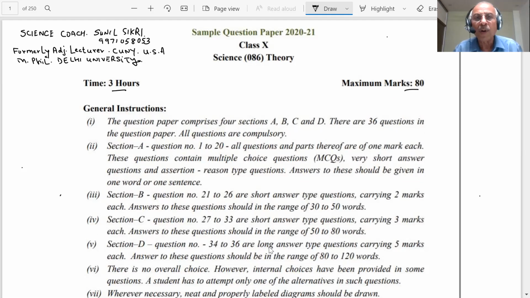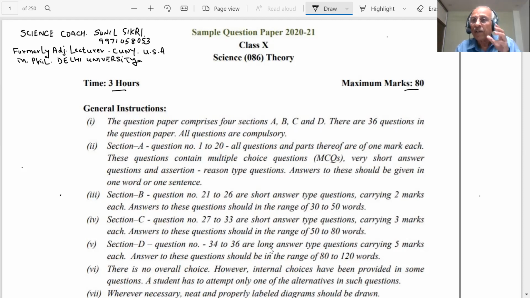Here on the board, you can see the student sample question paper for 2020-2021 for class 10th science 086 theory released by the CBSE. I would be solving this question paper today, students. Before we do it, let us read the instructions given very slowly and clearly.